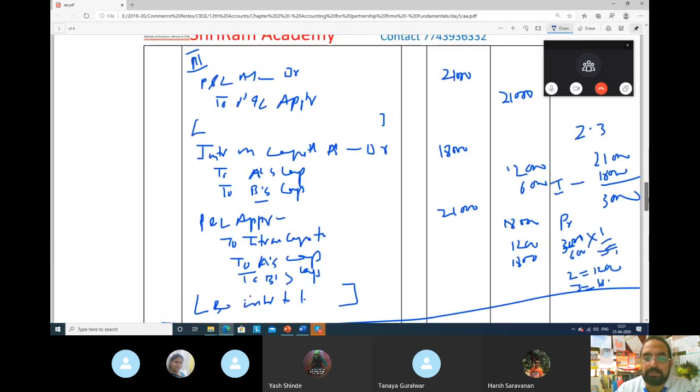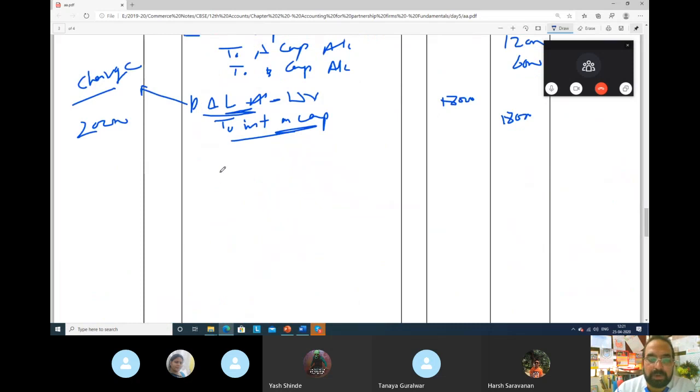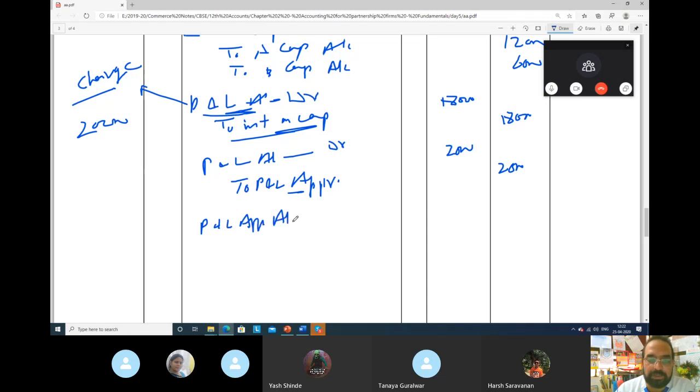Try to understand. So next entry will be what? Profit and loss account debit to appropriation, it will go to profit and loss appropriation account. How much money will go? Only 2,000 rupees. And once this has gone to appropriation account, then you will distribute that 2,000 between the partners. P&L appropriation account debit to A's capital account and B's capital account.